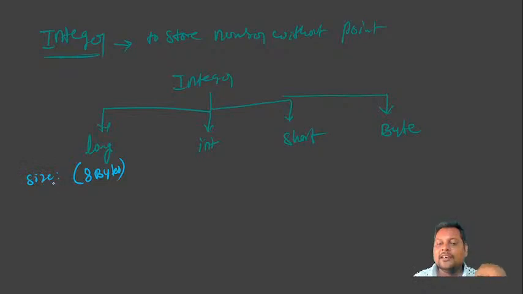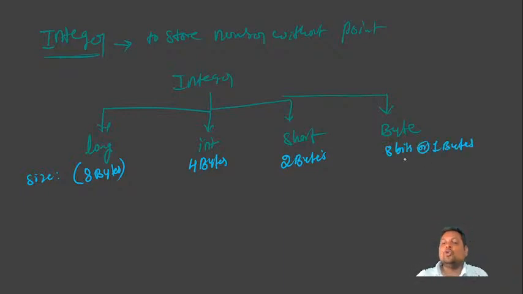Long will allocate a size of 8 bytes of memory. Integer allocates 4 bytes of memory. Short allocates 2 bytes of memory, and byte allocates only 1 byte, or 8 bits.